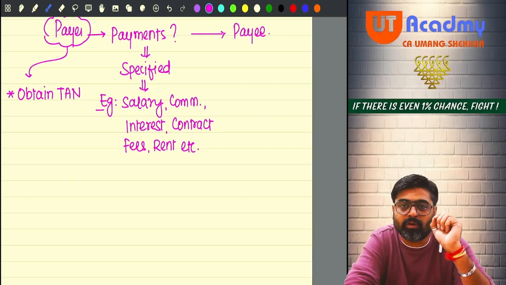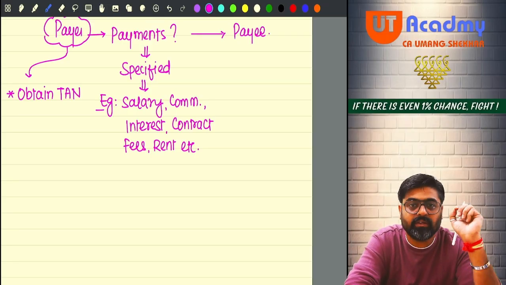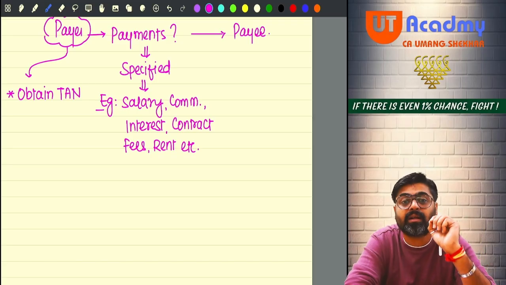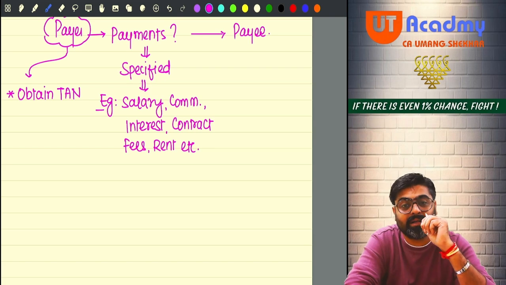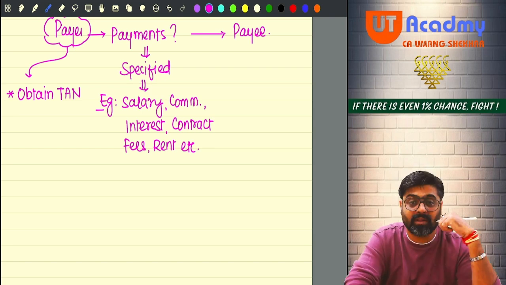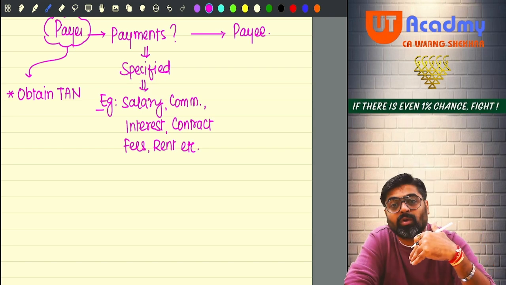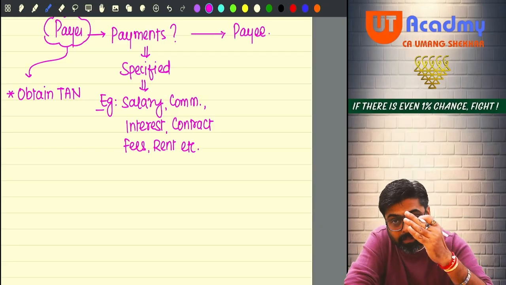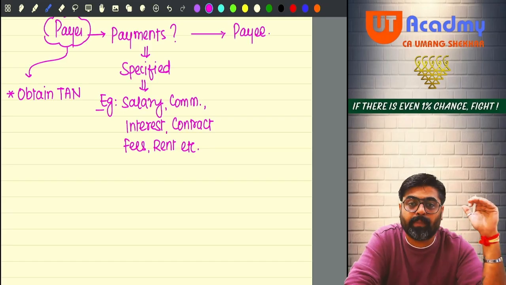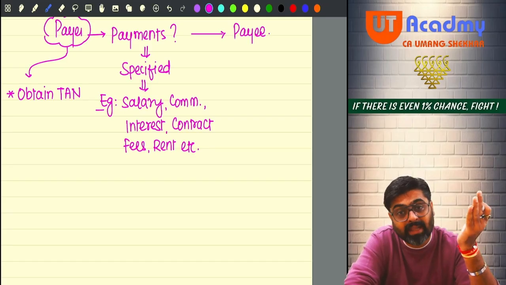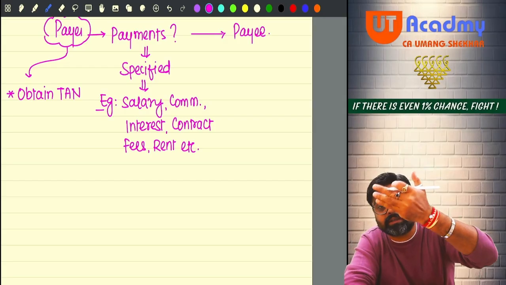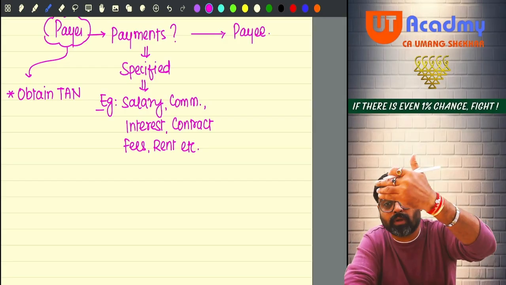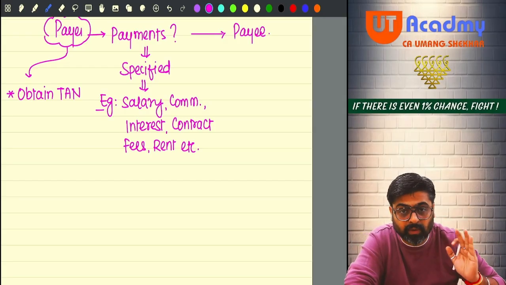Likewise, TAN is also an identity which is given to a tax deductor, a person who is liable to deduct the tax for the government and deposit that tax to the government, because that person is making these specified payments. So the government has put a responsibility on that person to deduct the tax.